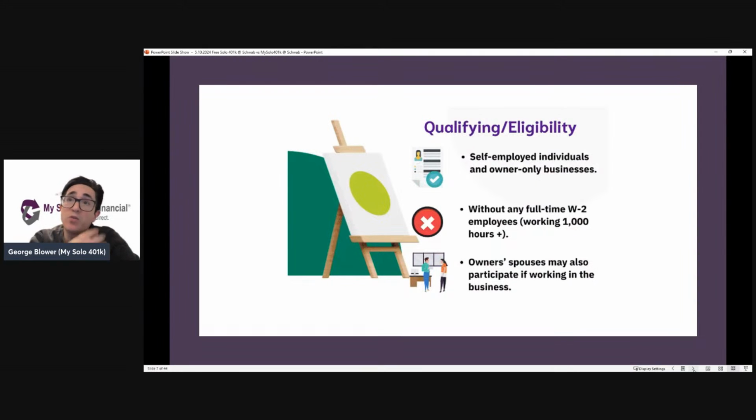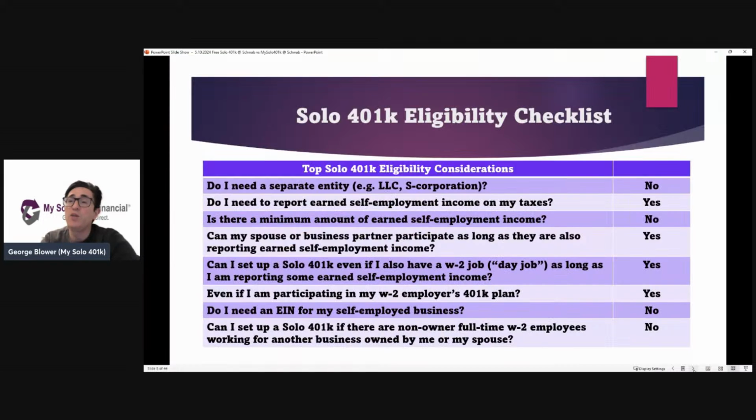Now, a spouse could participate in the plan as long as the spouse is also working in the business, and it would still be considered a solo 401k. It would be one plan, one fee. It would still be, quote, a one participant plan. So having a spouse is not going to preclude someone from being able to set up a solo 401k. But if there are other non-spouse, non-owner, full-time W-2 employees, then the person wouldn't be eligible to set up a solo 401k.